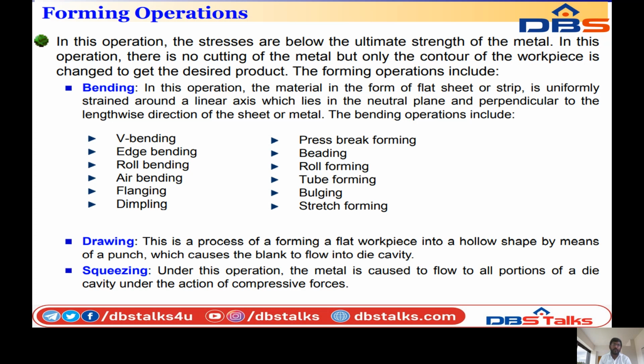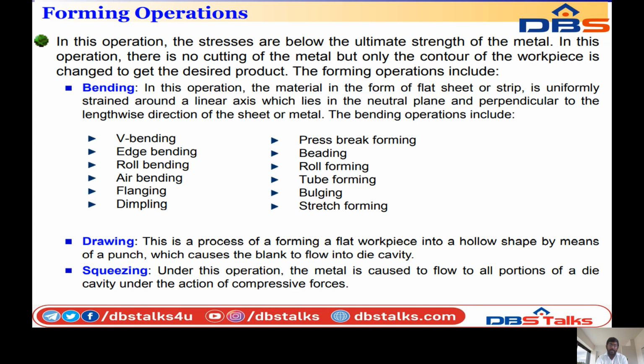So next, coming to the forming operations. What are the forming operations? In these operations, the stresses are below the ultimate strength of the metal. There is no cutting of the metal, but only the contour of the workpiece is changed to get the desired product. The forming operations include bending, drawing, squeezing.